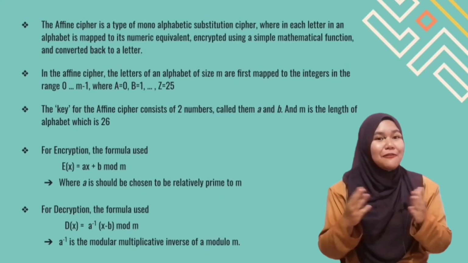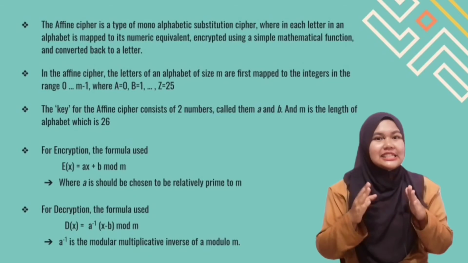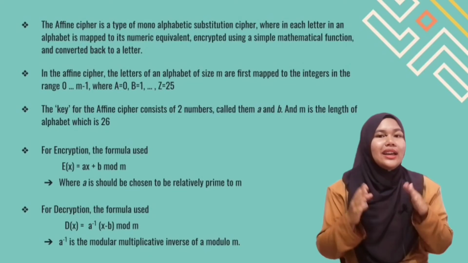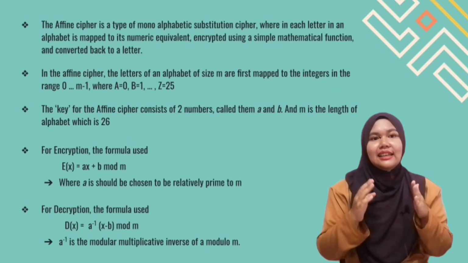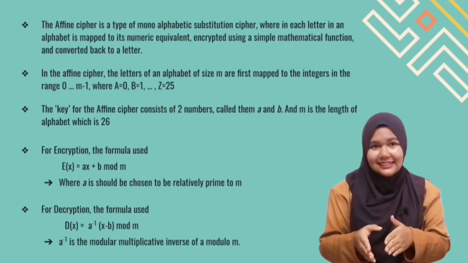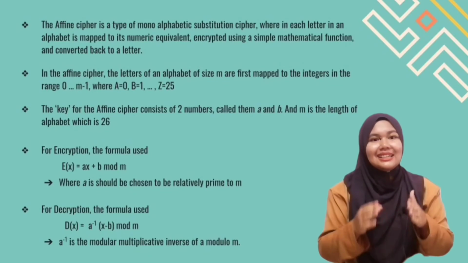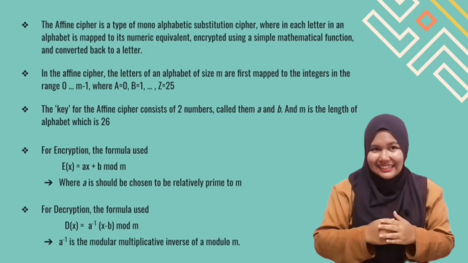Then, what is affine cipher? Affine cipher is a type of monoalphabetic substitution cipher wherein each letter in an alphabet is mapped to its numeric equivalent, encrypted using a simple mathematical function and converted back to a letter.